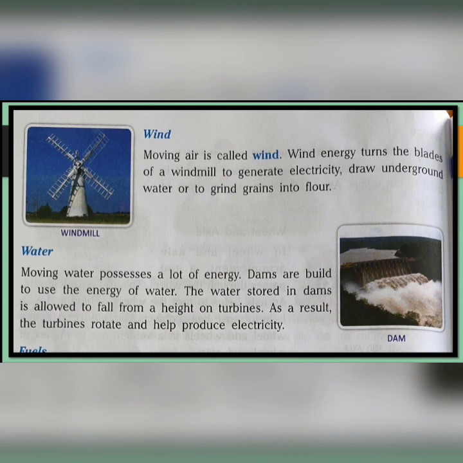Now the third one is water. Moving water possesses a lot of energy. Dams are built to use the energy of water. The water stored in dams is allowed to fall from a height on turbines as shown in this picture. As a result, the turbines rotate and help produce electricity. So, we get electricity, okay, from moving water, right? Water is one of the most important sources of electricity.